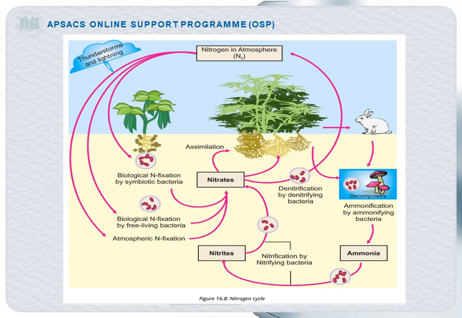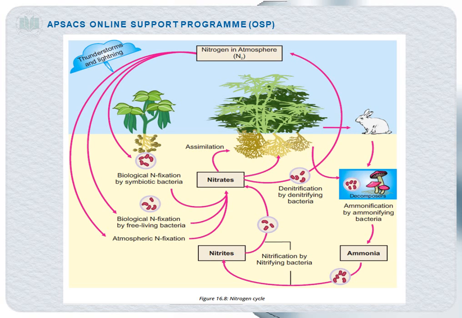These nitrates are then absorbed by the plants, and this process is known as assimilation. That is the absorption of these nitrates by the plants. And these plants utilize these nitrates for the formation of proteins. Now, when animals consume these plants, automatically the nitrogen becomes part of these animals. So assimilation can be defined as the utilization of nitrates by the organism.